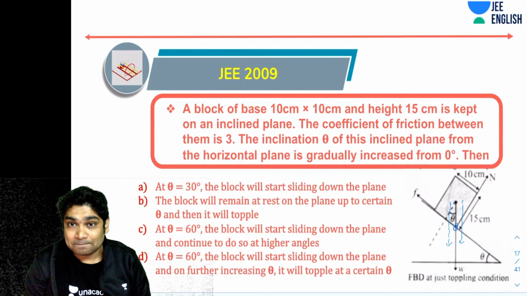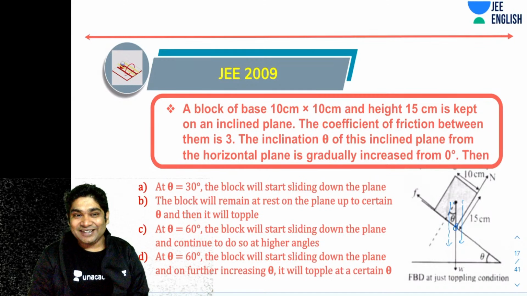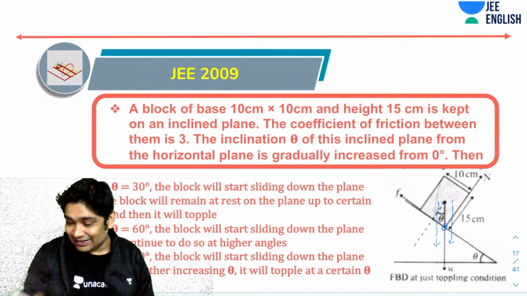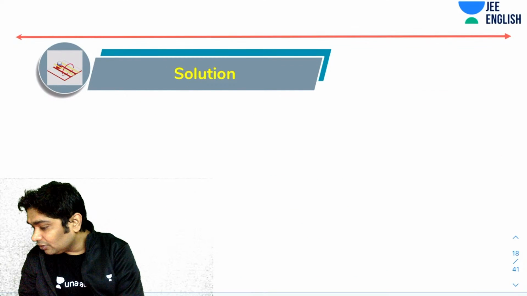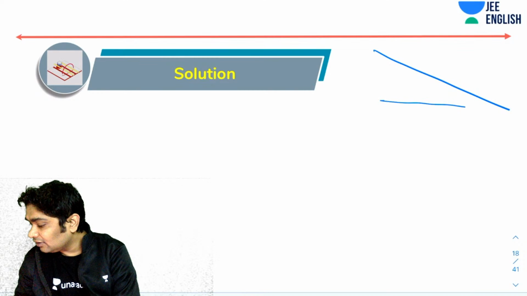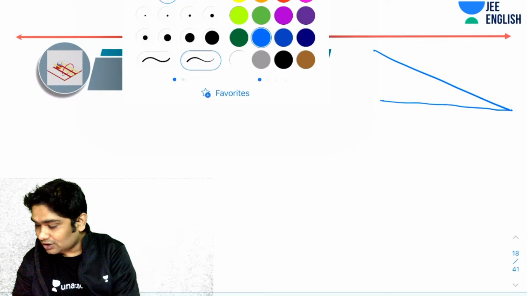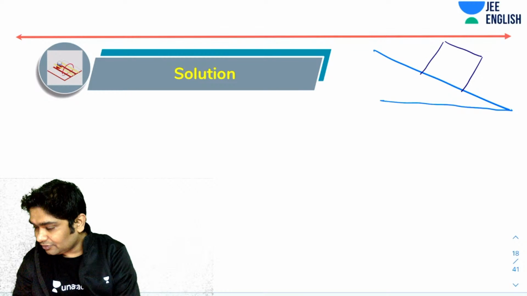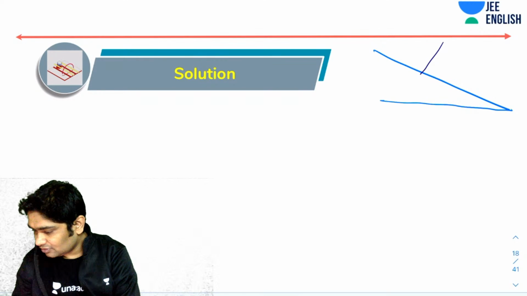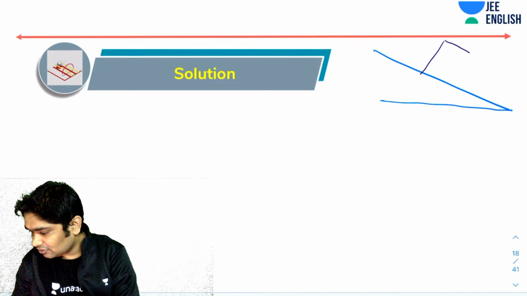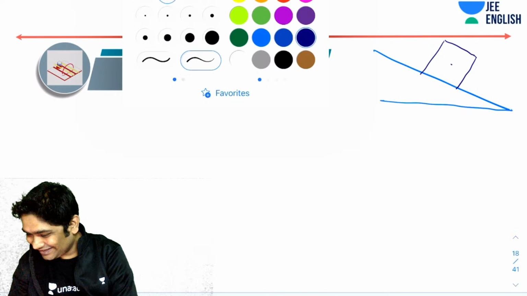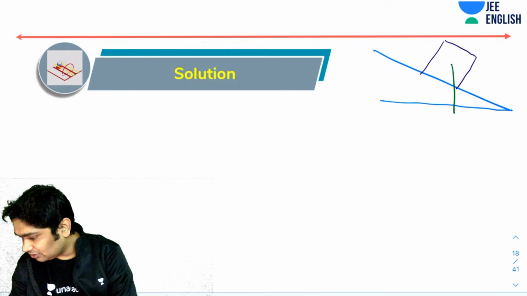Okay. So AP says B. All right, let's see if AP got this correct. So let's just draw this back. And now you know that this is the incline, and we made this box, and we told you that at this toppling, this guy should pass through here, right? Should pass through here.